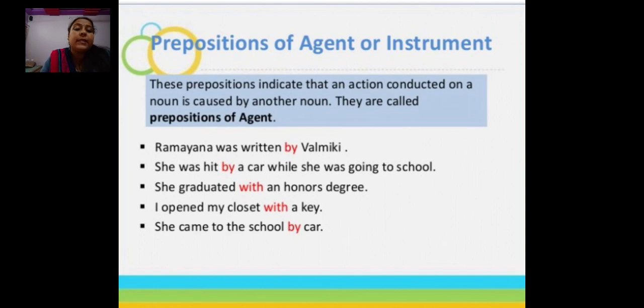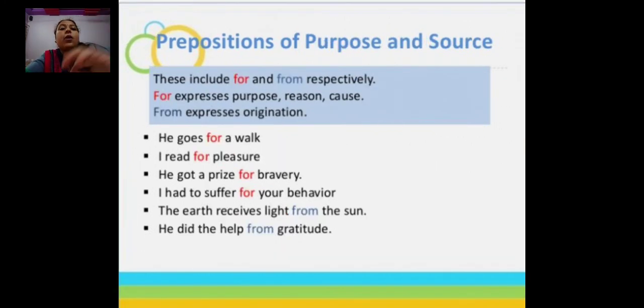Now you can see the examples. Ramayana was written by Valmiki. Here Ramayana and Valmiki both are nouns. She was hit by a car while she was going to school. She, car: nouns. She graduated with an honors degree. I opened my closet with a key. She came to the school by car. So these all are prepositions of agent or instrument.